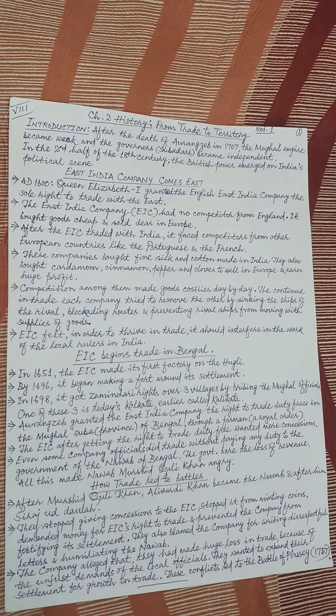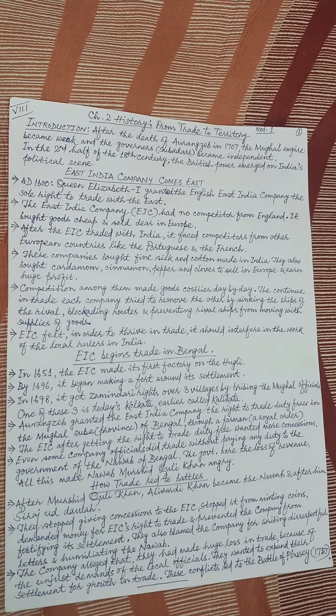The government in this way made huge loss of revenue, because neither the company paid any duty to the government, nor did the company's officials who carried on private trade pay any revenue to the government. So loss was to be incurred by the Nawab. All this made Nawab Murshid Quli Khan very upset. He was angry with the British East India Company.